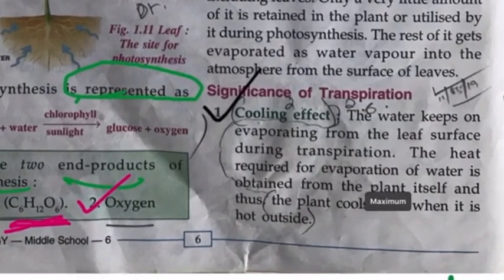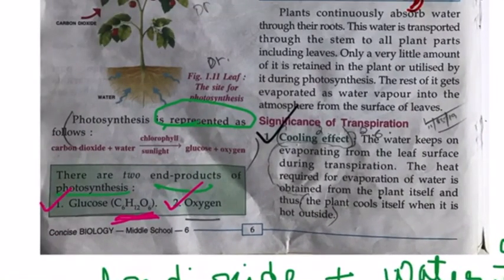Cooling effect is what? Cooling effect is that water keeps on evaporating from the surface of the leaf. During transpiration, water keeps continuously getting into nature, and when water gets into nature, it cools down the atmosphere. It cools down the air surrounding, right? So when we stand under the tree, we feel comfortable. During summer season, we feel a cooling effect.